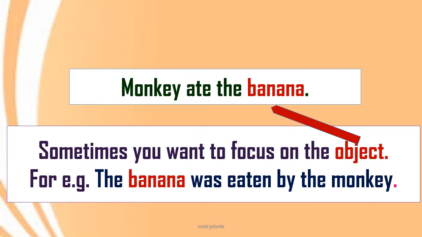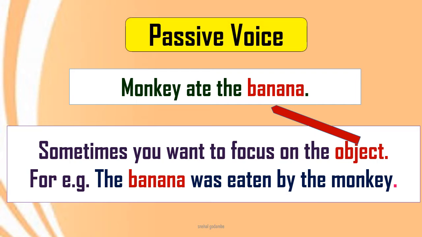So here object has become the subject now. The banana was eaten by the monkey. So this type of sentence is known as passive voice. We will learn in detail.